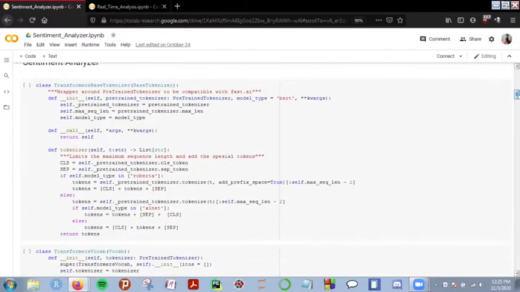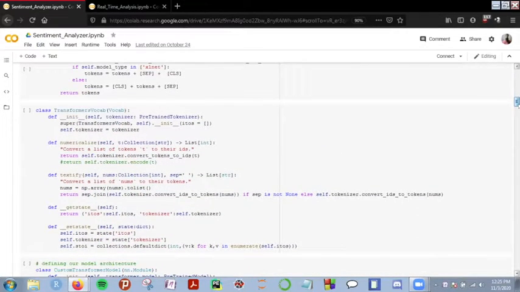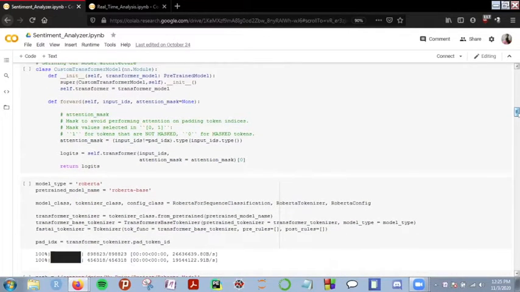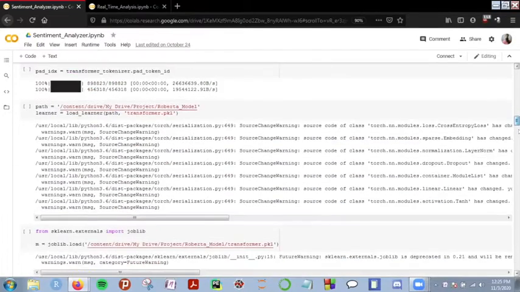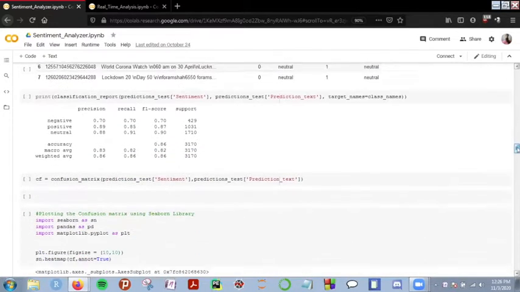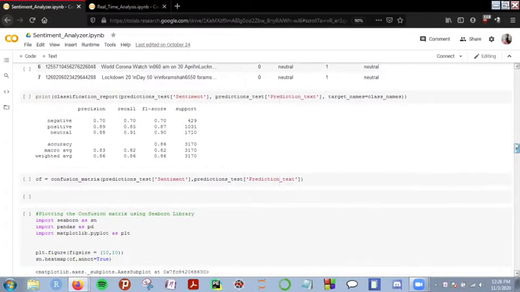And this is the sentiment analyzer, which is a function to predict sentiment and applies it on real-time scraped tweets. So these are the tweets that were scraped, and these are the sentiments predicted by the model. These are the scores for the same, as you can see, for positive, negative, and neutral.